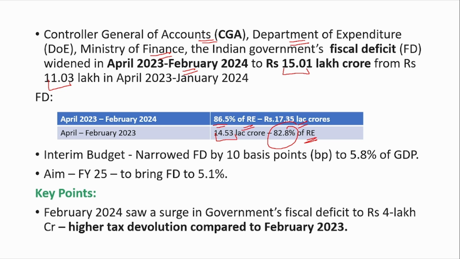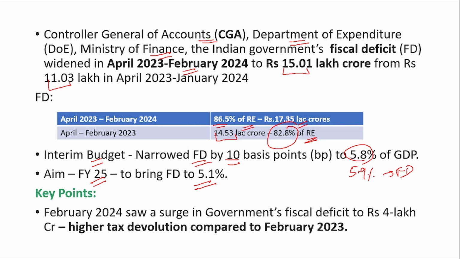Now, in the start of this financial year, it was estimated that we would achieve 5.9% of fiscal deficit. But now, in the interim budget, the finance minister has announced that it will narrow the fiscal deficit by 10 basis points to 5.8%, which is a very confident note. And it also aims to reduce the fiscal deficit to 5.1% by financial year 25.